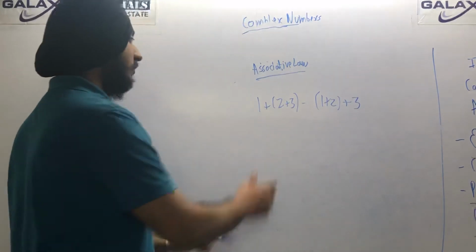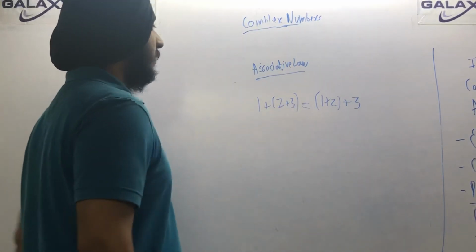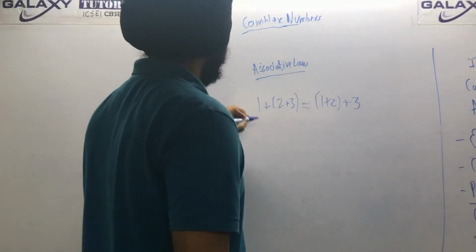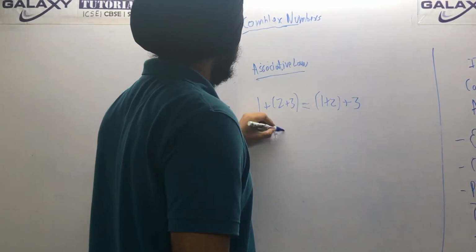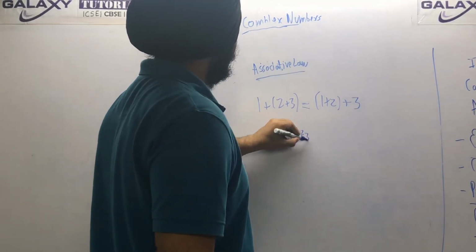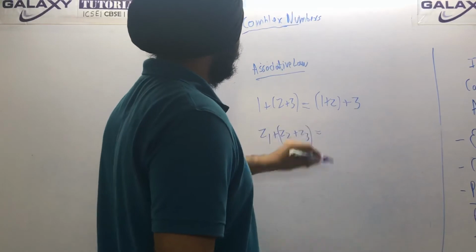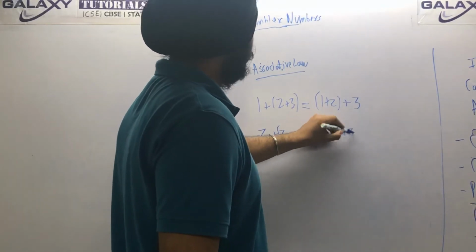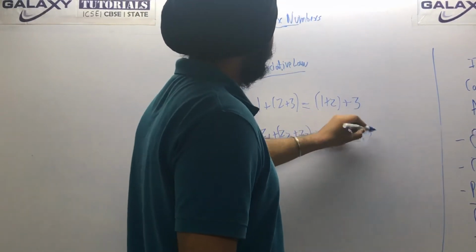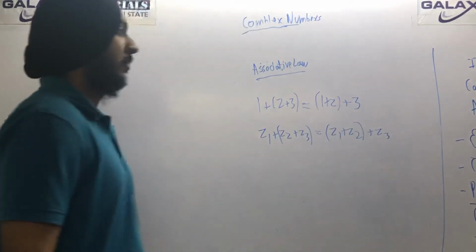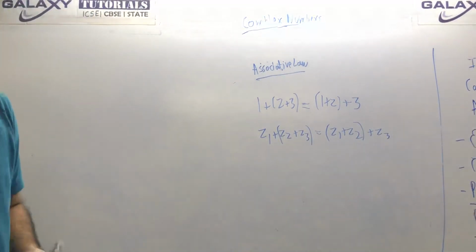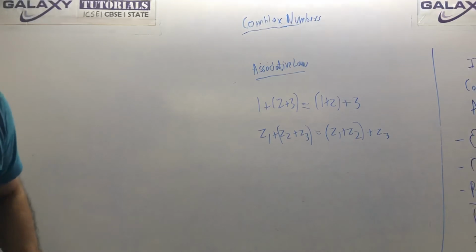It is the same thing, you all know that. The same is applicable to complex numbers. So z1 plus z2, bracket, plus z3 is equal to z1 plus bracket z2 plus z3. Okay, this was your associative law.